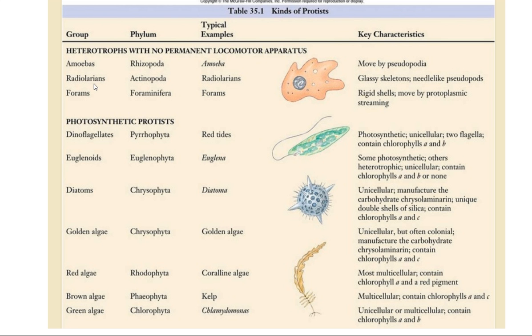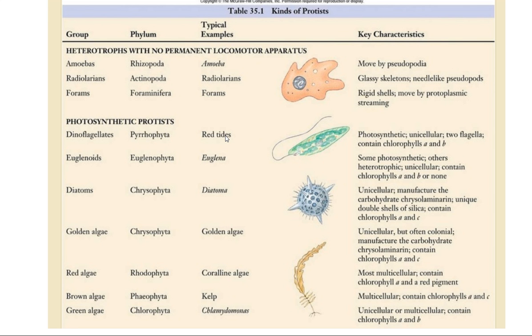Then radiolarians, Actinopoda, example radiolarians, with a glassy skeleton and needle-like pseudopods. And forams, Foraminifera, with a rigid shell, they move by protoplasmic streaming. Then photosynthetic protists, they include dinoflagellates. Here the phylum Pyrophyta comes, and red tides. About red tides I will tell you in detail later.